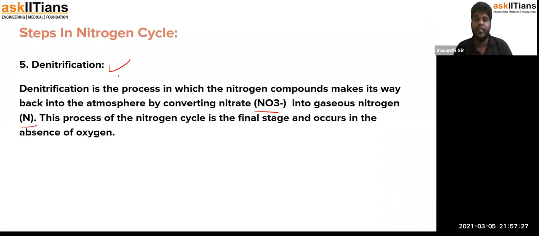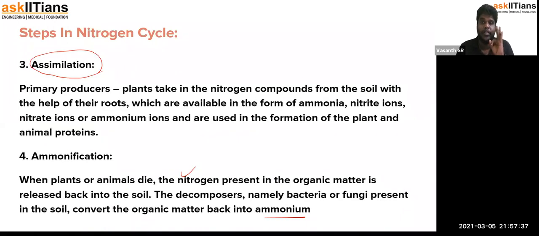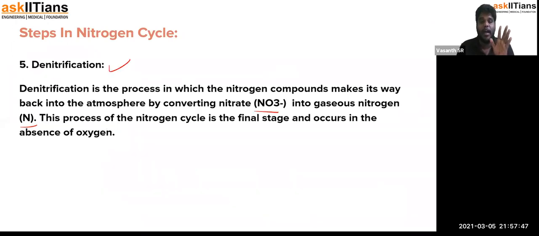So totally there are 5 steps. The first one is fixing nitrogen into ammonia, and nitrification is where the ammonia gets converted into nitrites and then nitrates. Assimilation is where this nitrogen product is utilized to make biomass for plants and animals. Ammonification is where the organic material is converted into ammonia. And after that comes denitrification, a process where the nitrites and nitrates get converted into atmospheric nitrogen that is gaseous in nature.